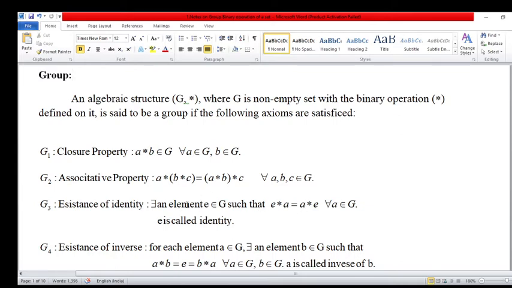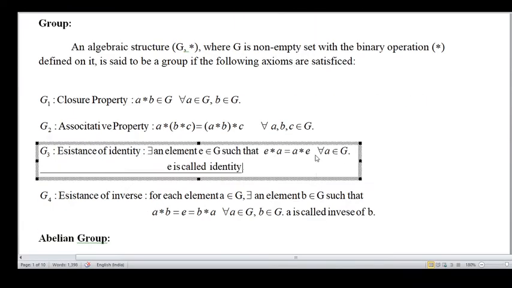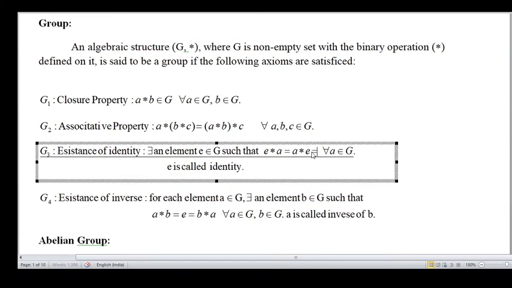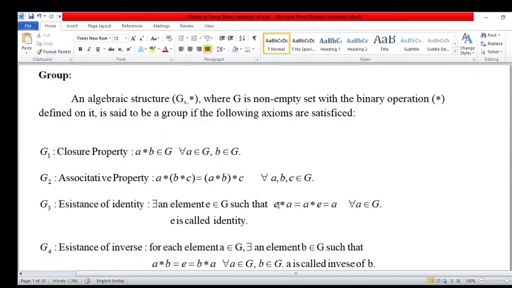Here element E belongs to G such that E star A is equal to A star E is equal to A. Means A is multiplied on the left side and right side by E, and the result is A. E is called the identity element.